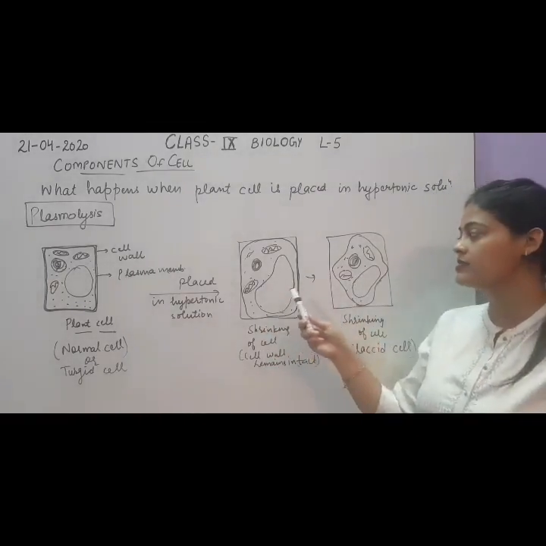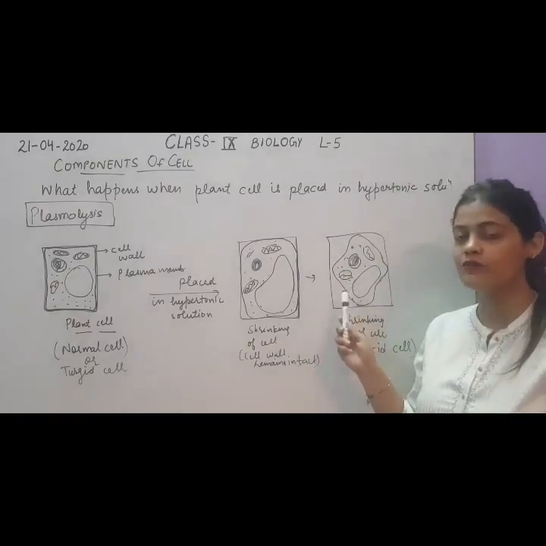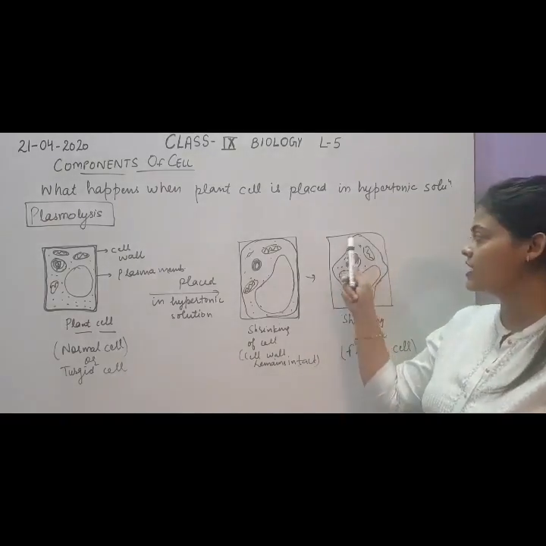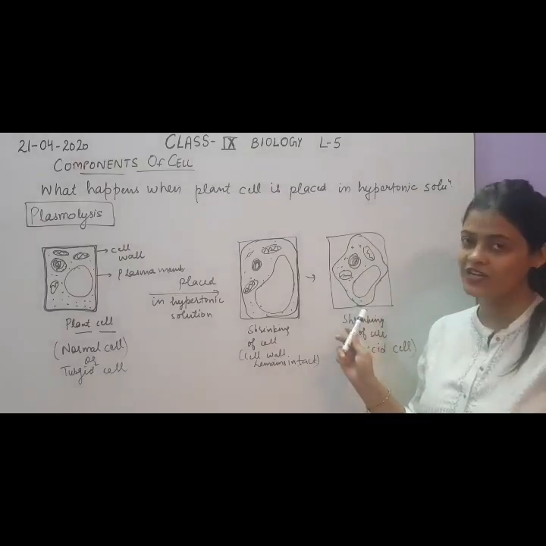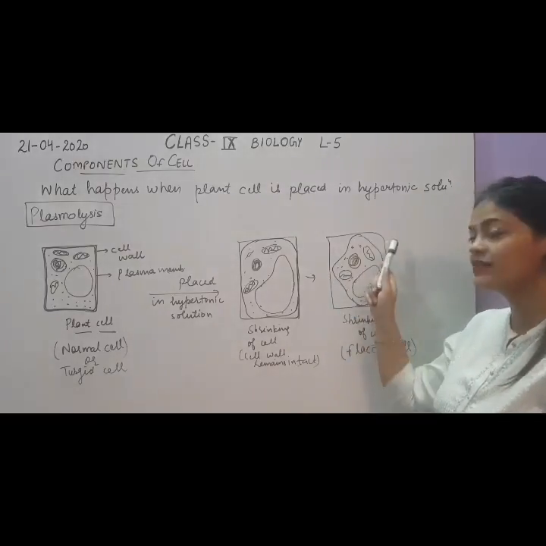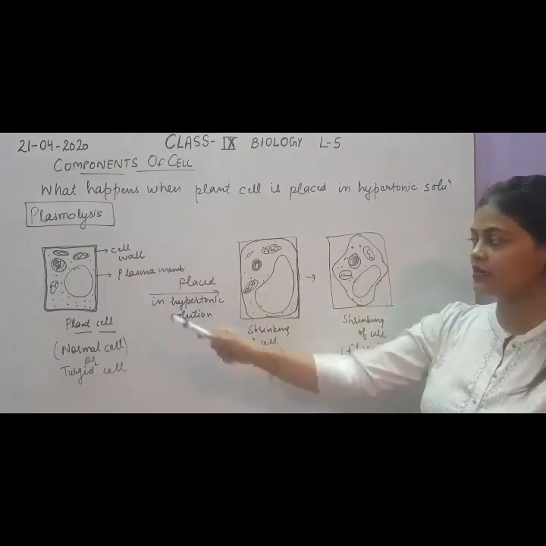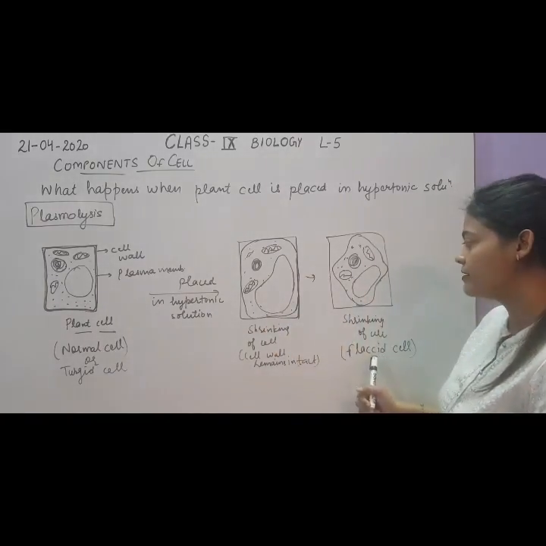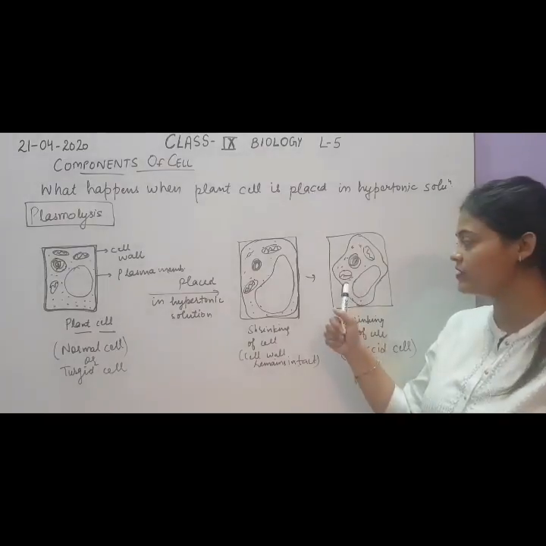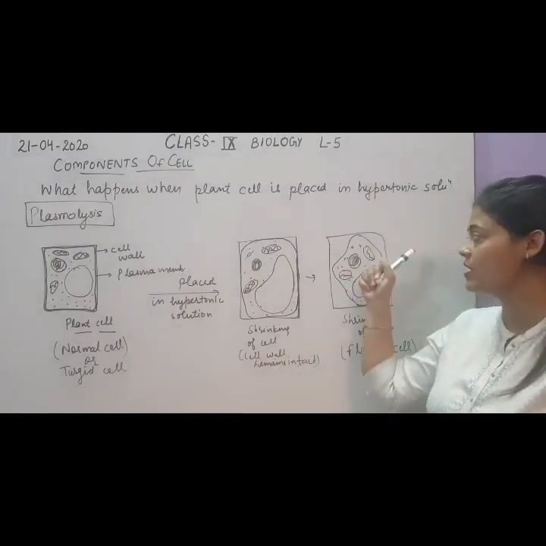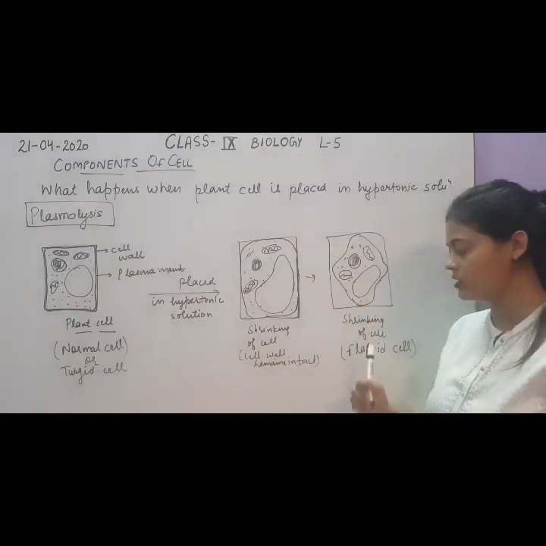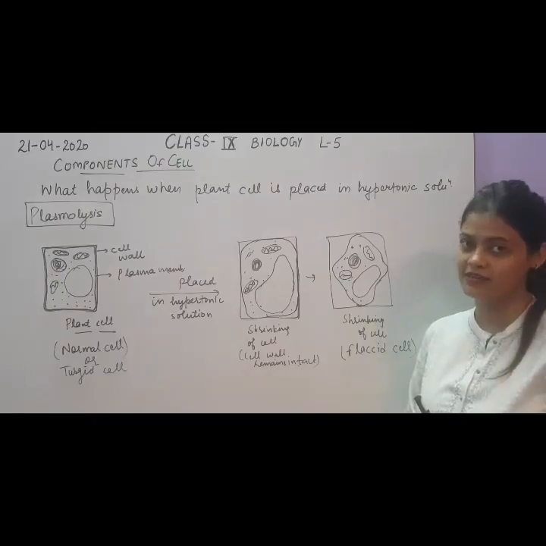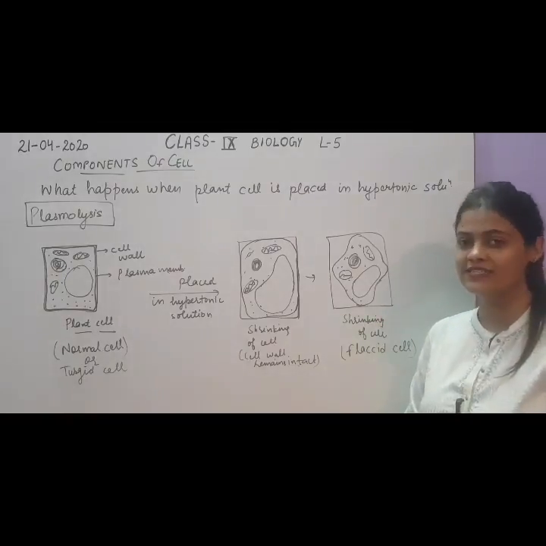Later on, as more and more water comes out, the cell membrane undergoes more and more shrinking, but the cell wall remains intact. So this condition or this process is called plasmolysis. And this plant cell, with the shrunken cell membrane but intact cell wall, is called a flaccid cell. So this cell is called a flaccid cell.